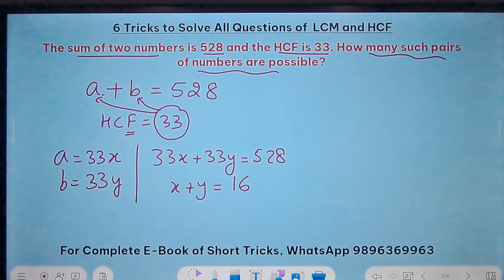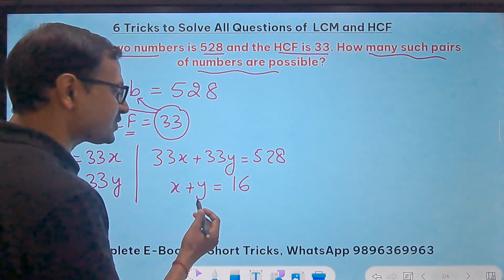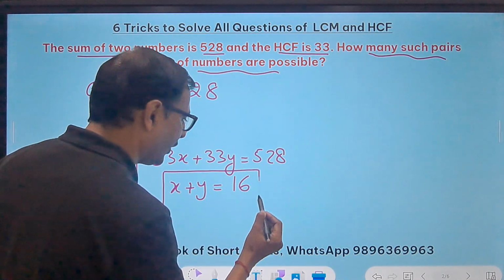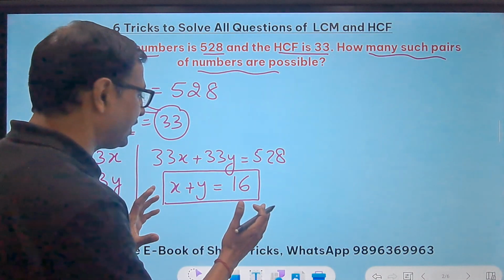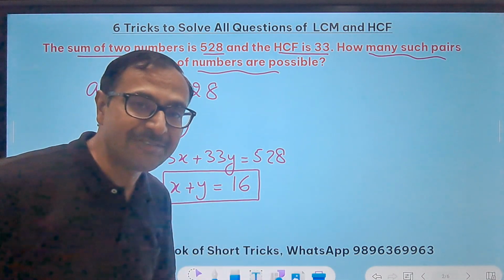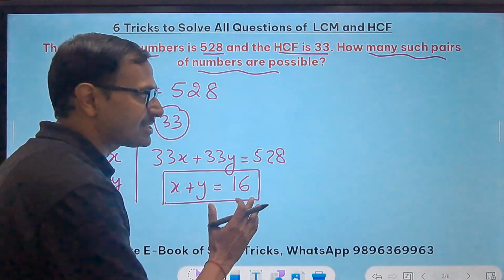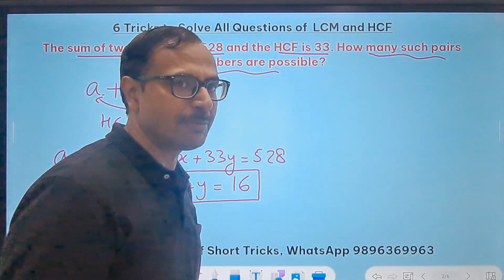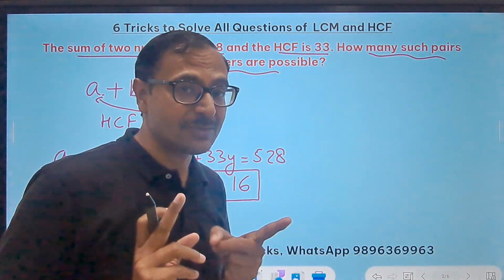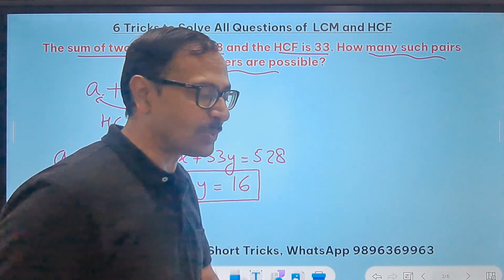See, I divided it using some logic which you can try yourself. x plus y is 16, and now I need to find how many pairs of natural numbers give me the sum as 16. So I'll list down, okay, but I tell you there is one very important thing to learn. Just wait.